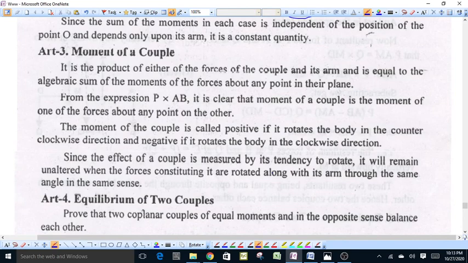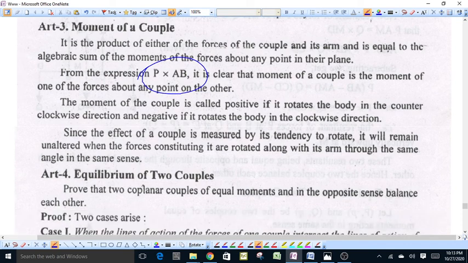Moment of a couple is the product of the magnitude of either force of the couple and its arm, and is always equal to the algebraic sum of moments of the forces about any point in their plane. In the previous article we have learned that moment of the couple is equal to P into AB, where AB is the arm of the couple and P is the magnitude of either force.